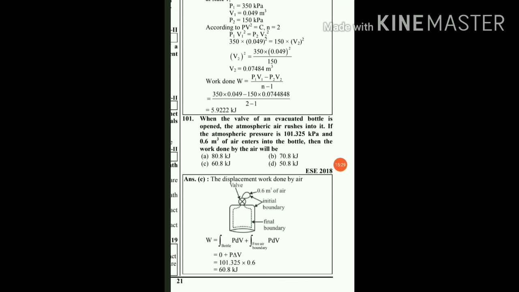The next question: when an evacuated bottle is opened, a perfect vacuum is there, and the atmospheric air rushes into it.